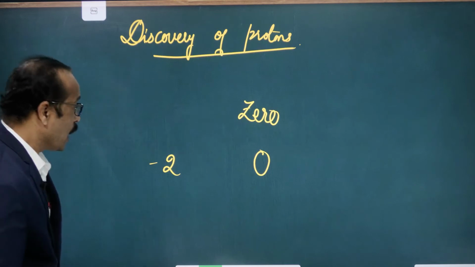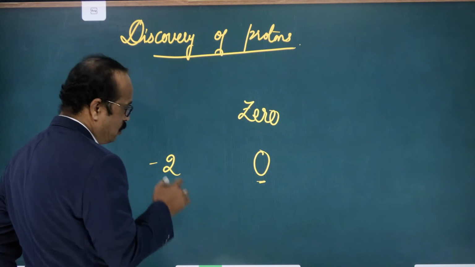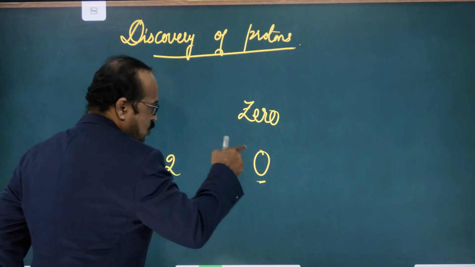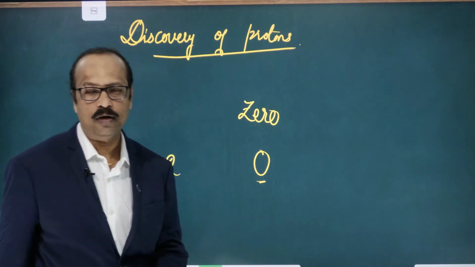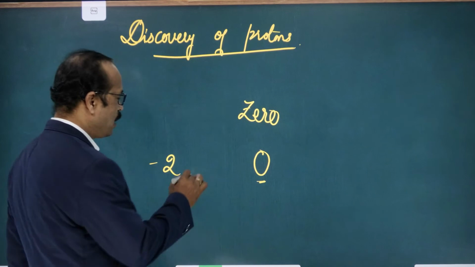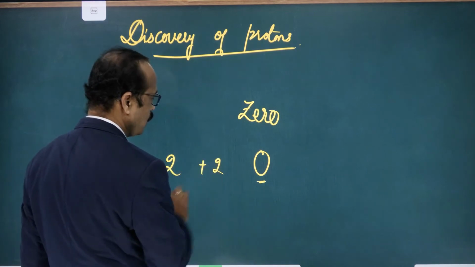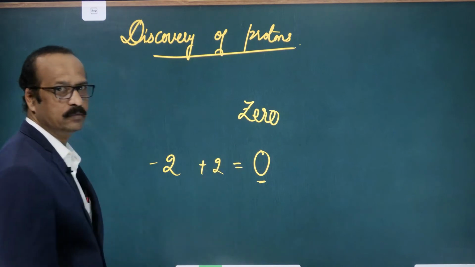Now a negative charge is there, but the atom is neutral. So to make this minus 2 into 0, what should I do? I should add plus 2. When I add plus 2 to minus 2, it becomes 0.